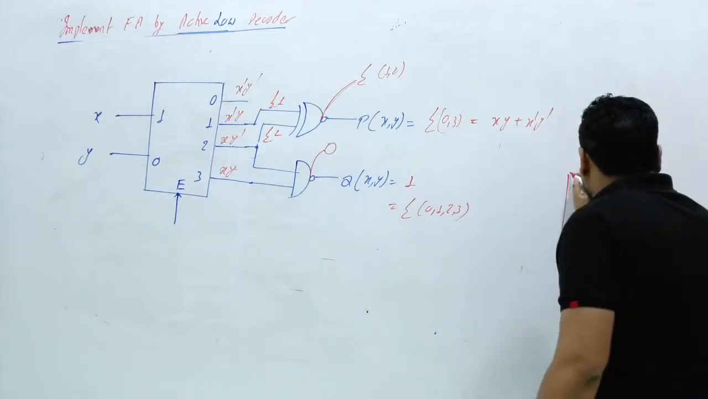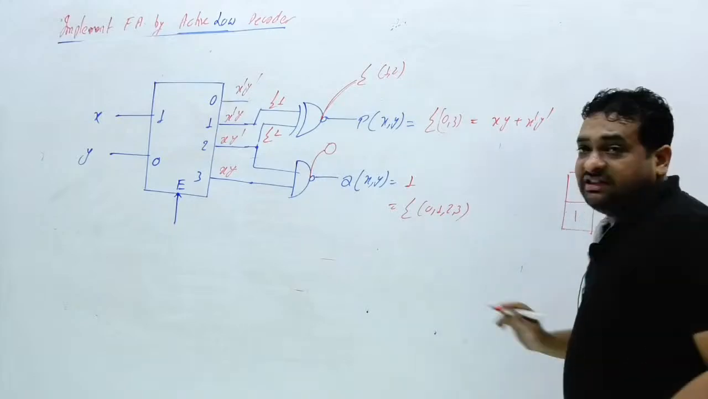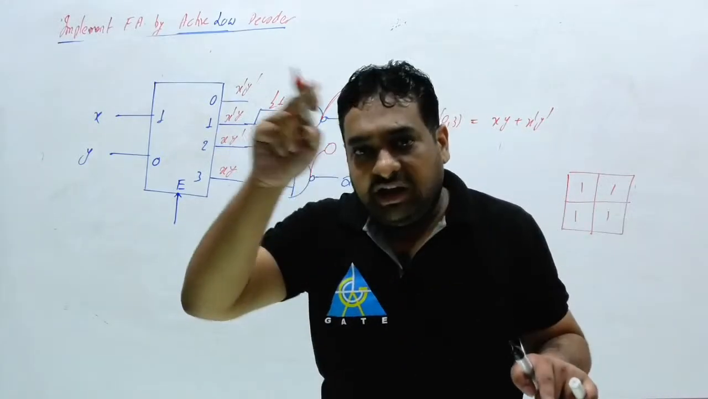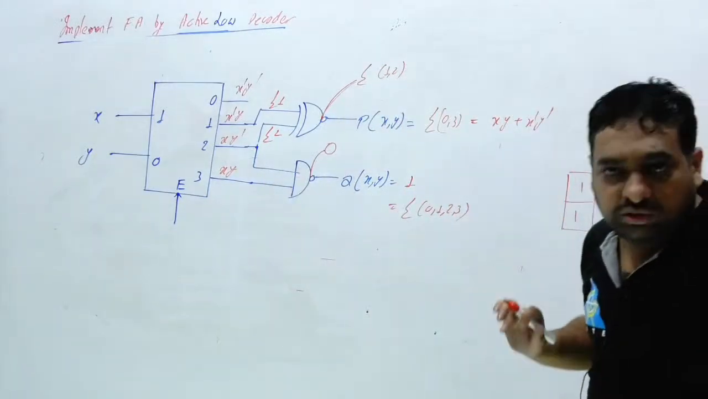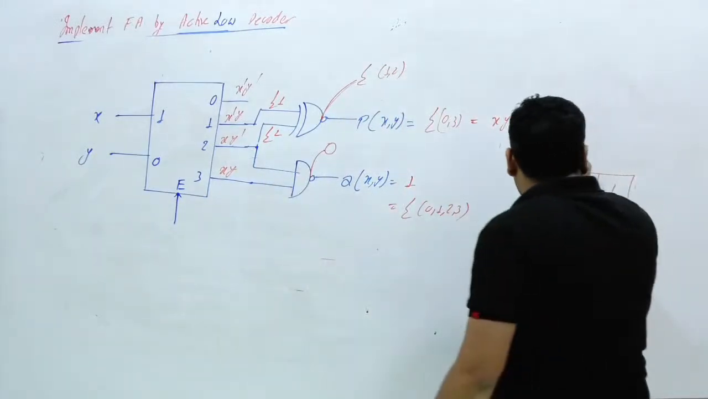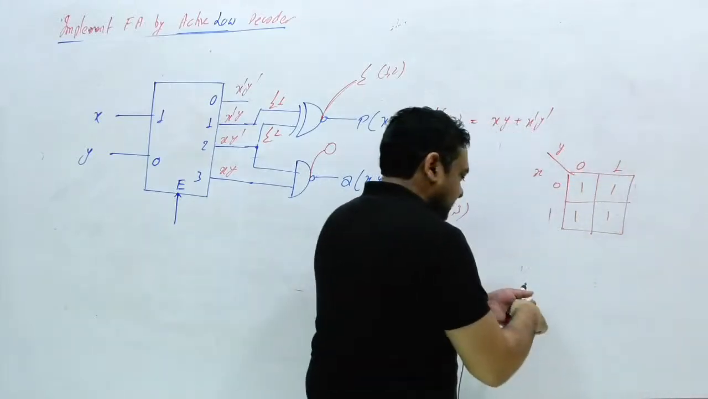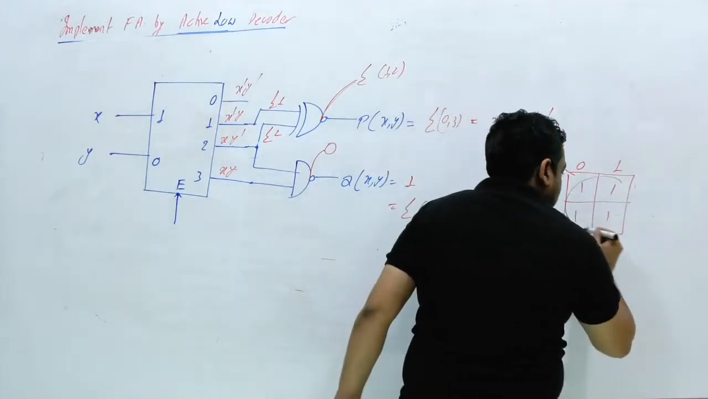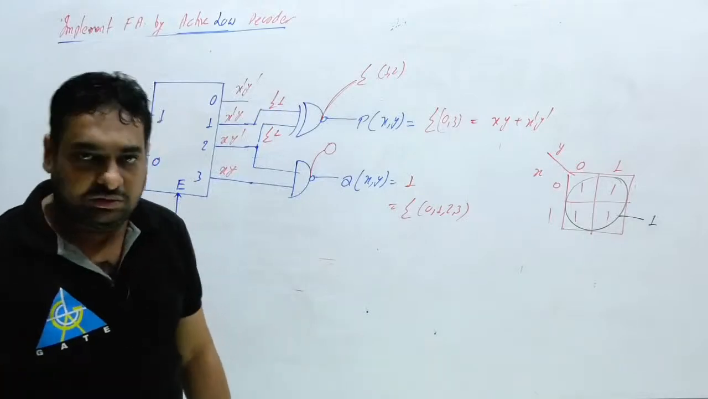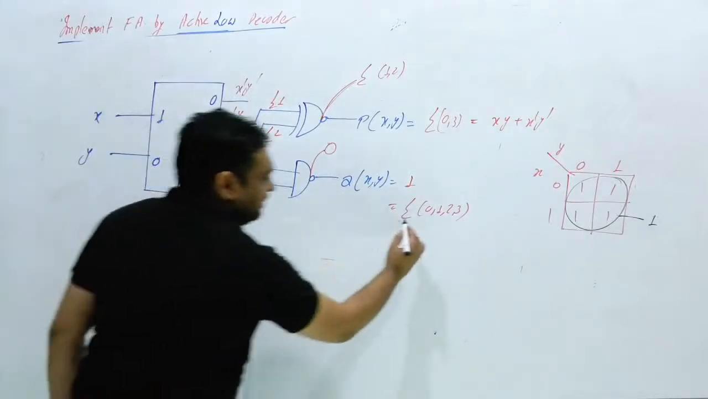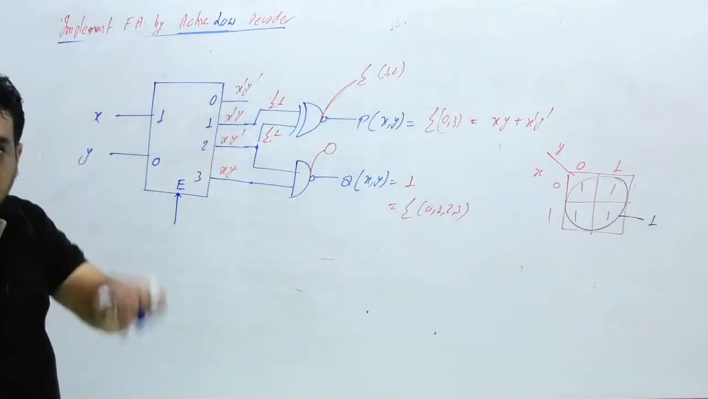This thing you should remember. If all the cells have 1, then the output result is 1. And if all the cells have 0, then the result is 0. So here this is X, this is Y, this is 0, 1, 0, 1. It means you will make this group, and this answer is 1. If all the cells are 0, then the result is 0. So here all the min terms are present, meaning the result is 1. Clear? Now you can also find out how to process this.